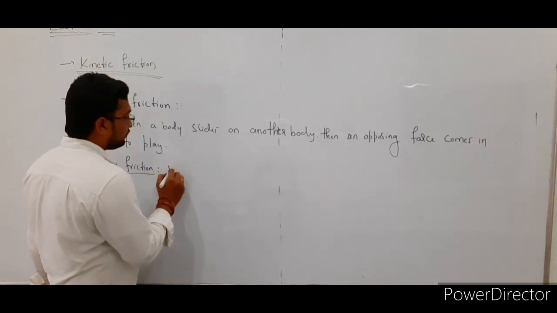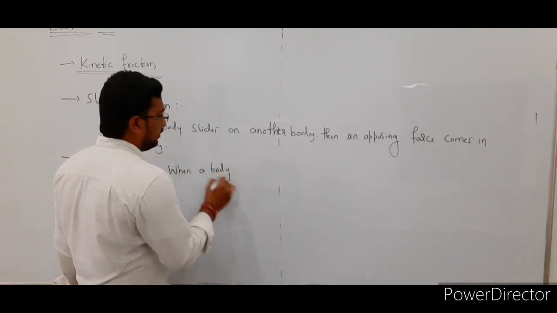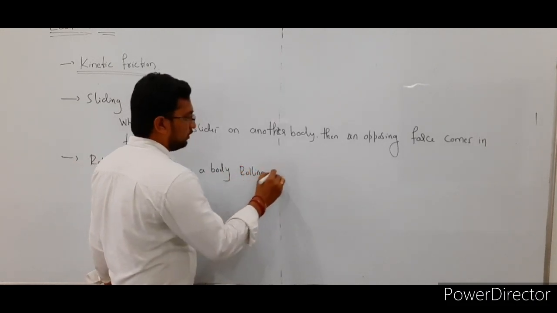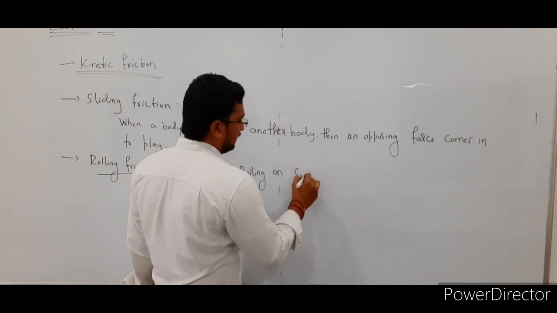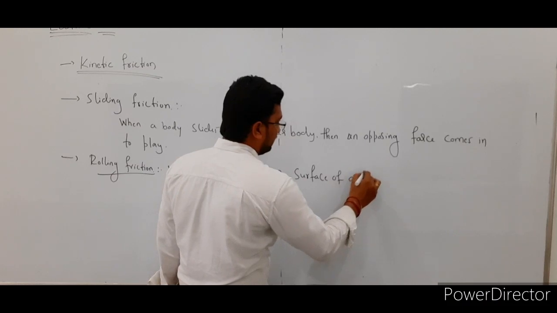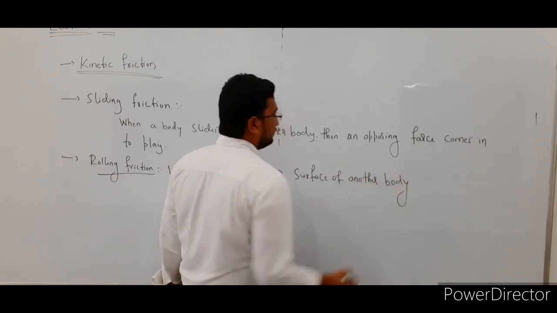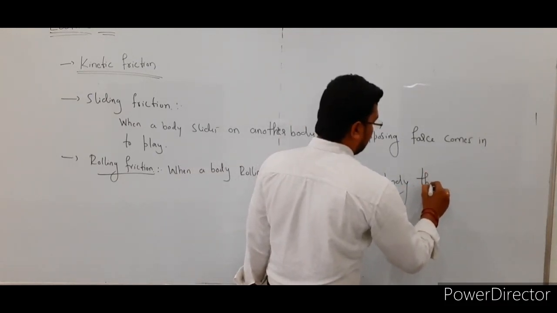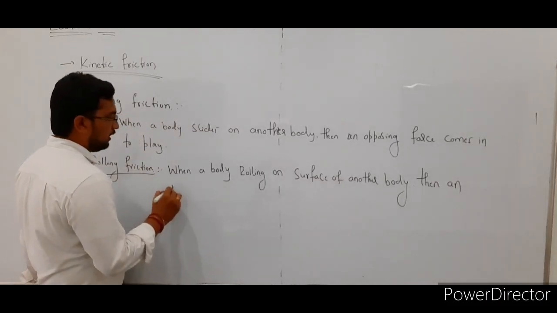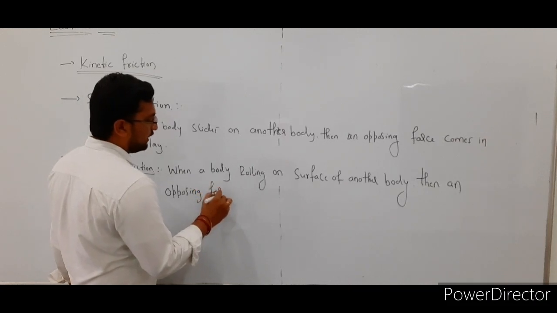See here, when a body is rolling on the surface of another body, then an opposing force comes into play.